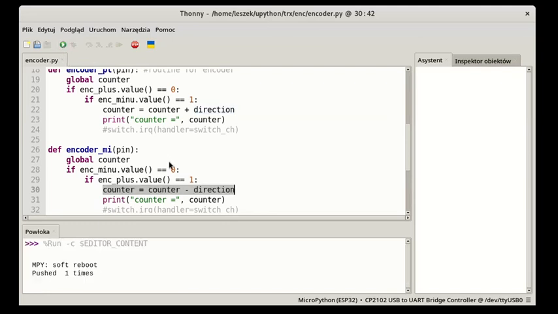When I push the button, the counter changes 1 by 1. When I turn it right slowly, the counter is going up. I can turn it very, very fast, and the changes are very reliable. When I turn it left, slowly or fast, the changes are also very reliable.